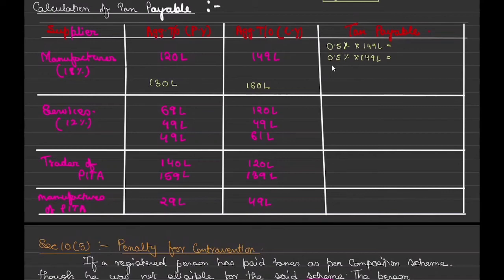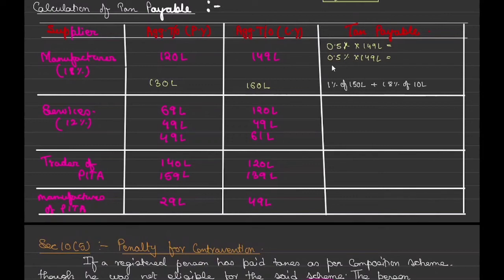So maybe at some point in the year he must have crossed it, correct? So the tax will be 1% of 150 lakh, that is 0.5% and 0.5%, plus 18% of the remaining 10 lakh which is extra.